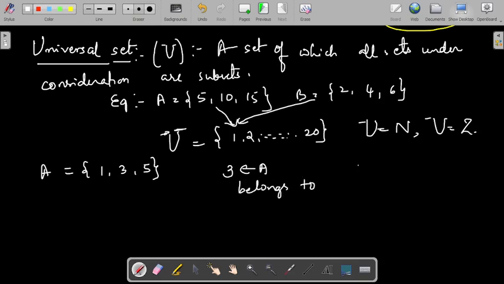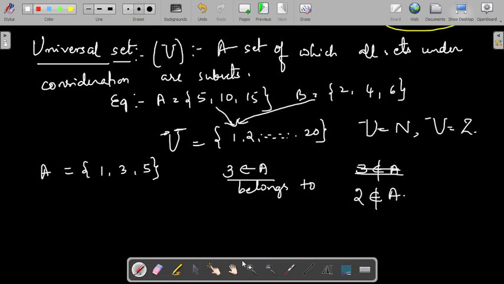If it is not there, we write does not belong to. If I consider 2, 2 does not belong to A. These are the basic symbols used to write whether the given element is there in the set or not.